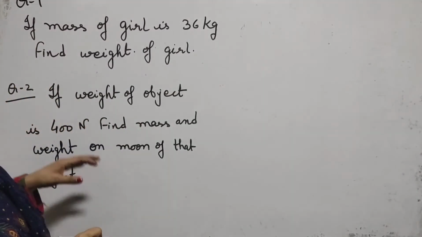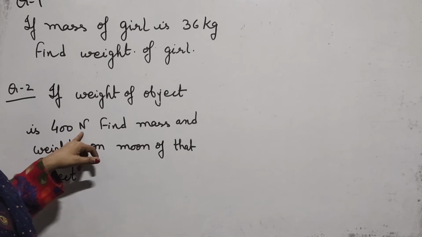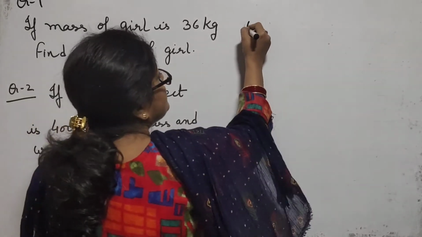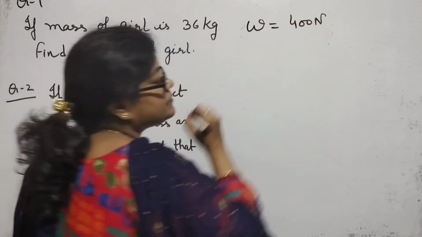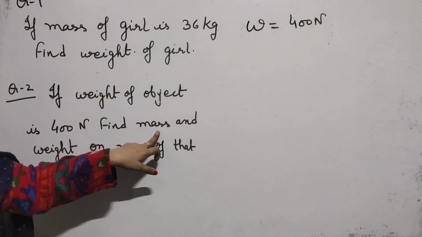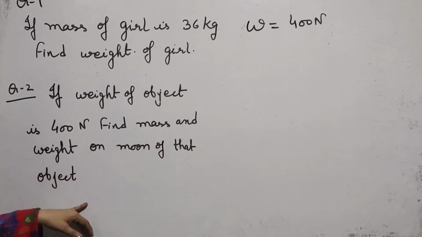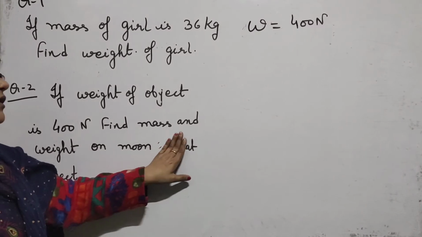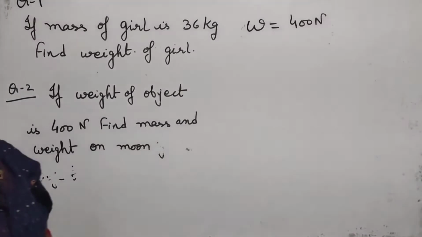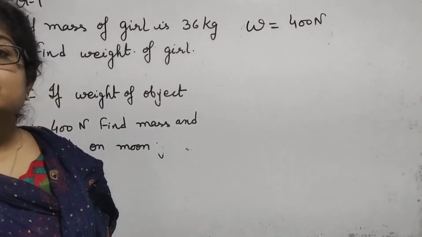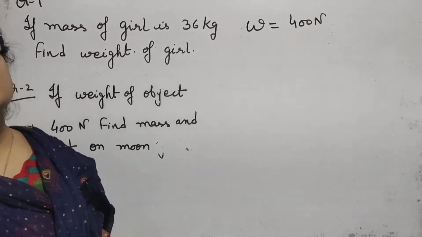In the next question, it is given that the weight of the object is 400 Newton. Now find the mass and weight on the moon. Find the mass and weight on the moon. So I told you earlier, mass is always constant, either on the earth or on the moon.